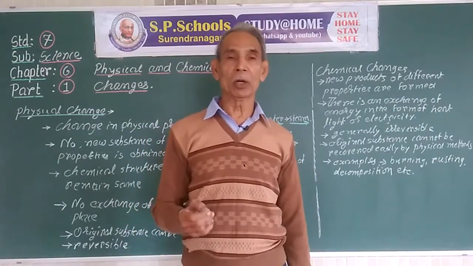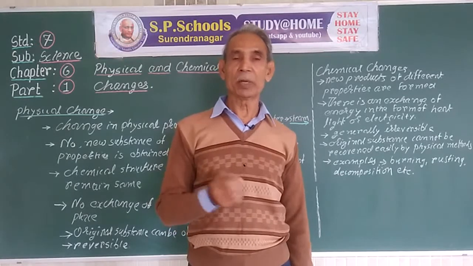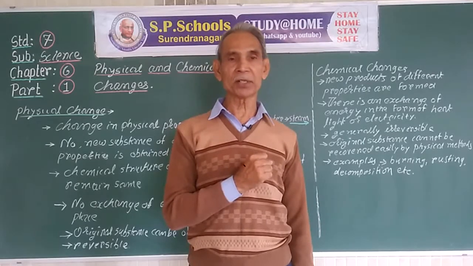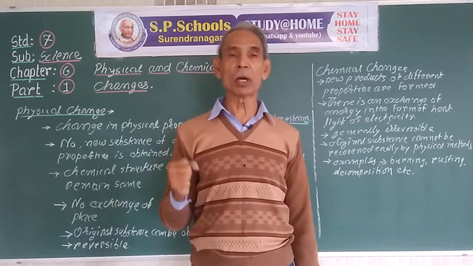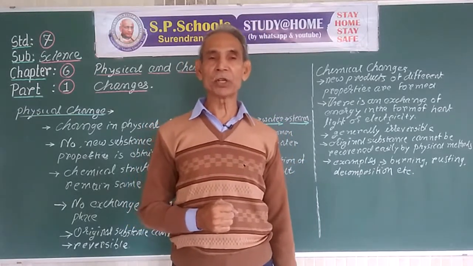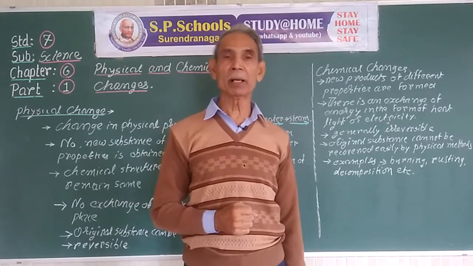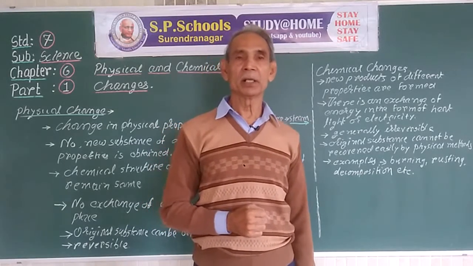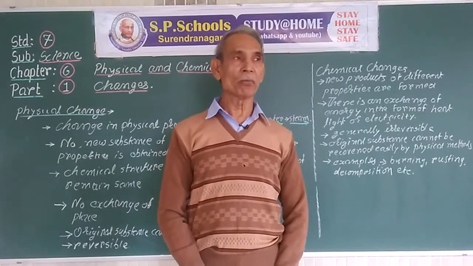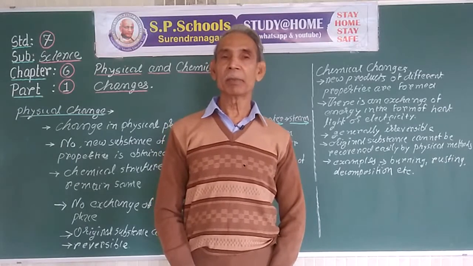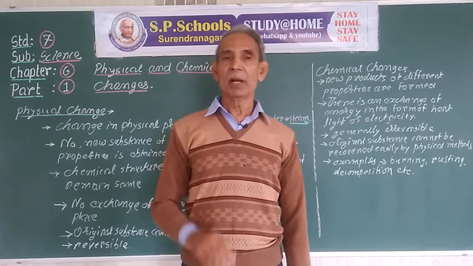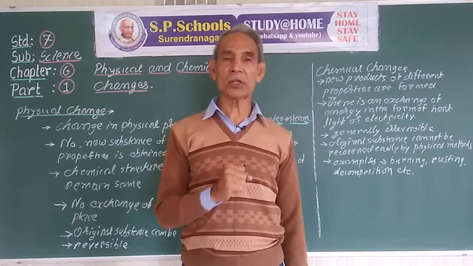Suppose we burn coal to get carbon dioxide gas. From carbon dioxide gas, it is not easy to get coal again. It's very difficult. So these changes are mostly irreversible, cannot be reversed. Suppose we take a mixture of iron filings and sulfur, and we heat this mixture.